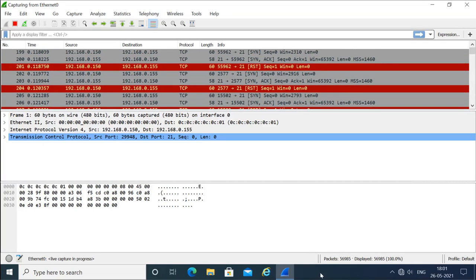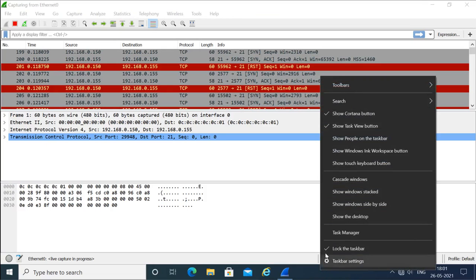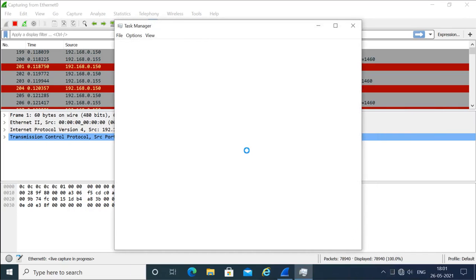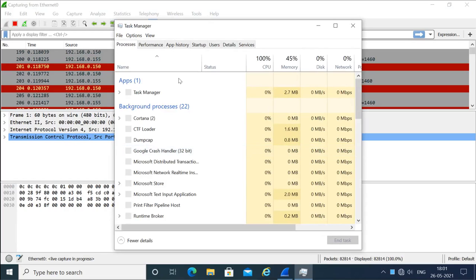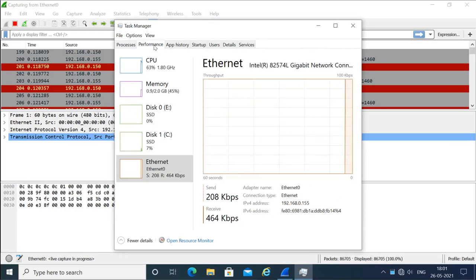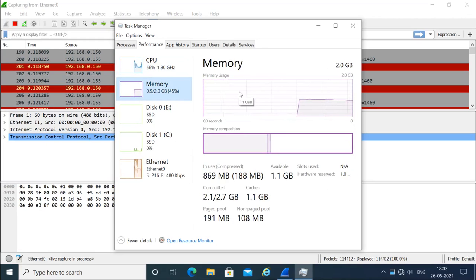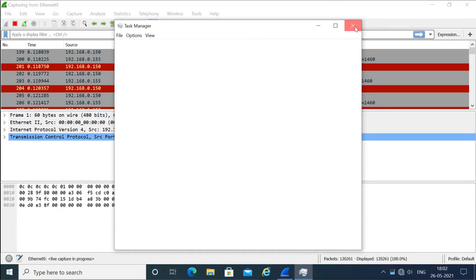but still it is not easy to do the denial of service from a single machine, because both machines are in the same network and their bandwidths are the same. Let me check the task manager. In the task manager we can see the performance. Here we can see the Ethernet usage is going full, but the CPU and memory are still able to handle this attack, because both machines are identical.